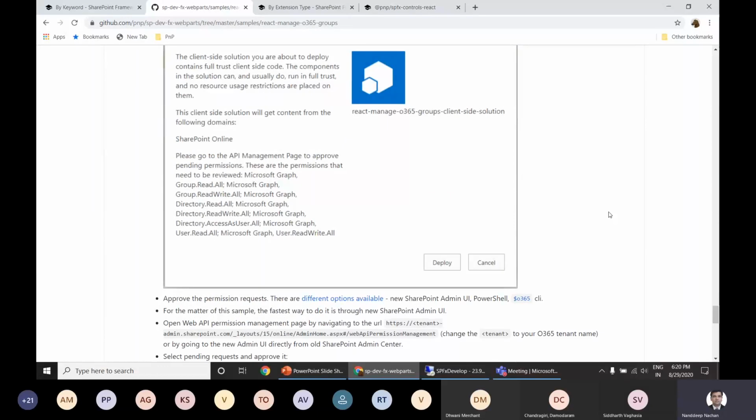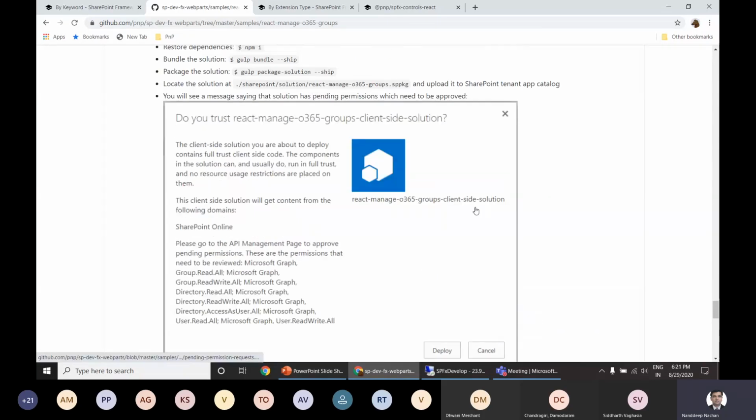So for example, if you have any restrictions organization-wide, this is a good place to look out for. For example, if your organization doesn't allow explicit permissions to be approved, in that case you can get that information upfront. And then from there, you will be able to use this web part.